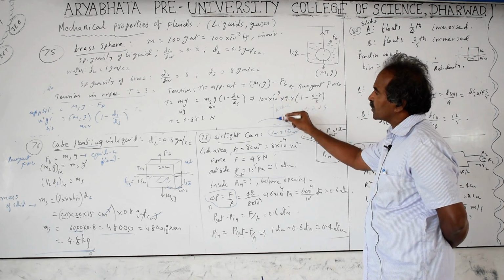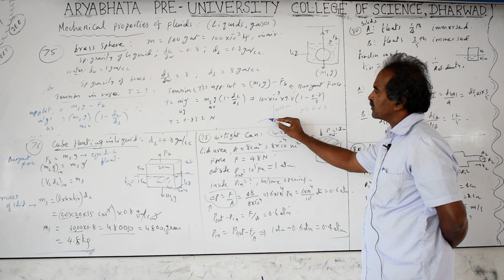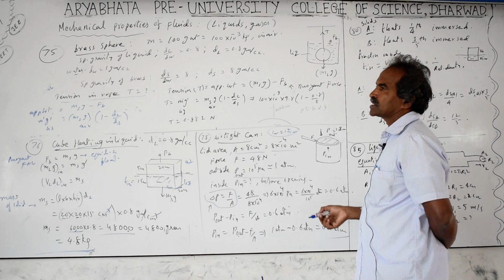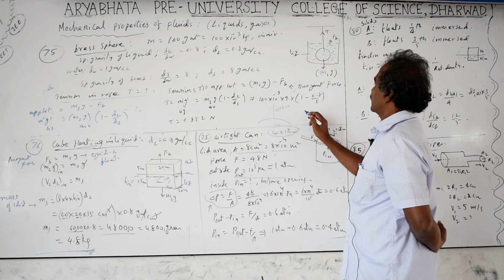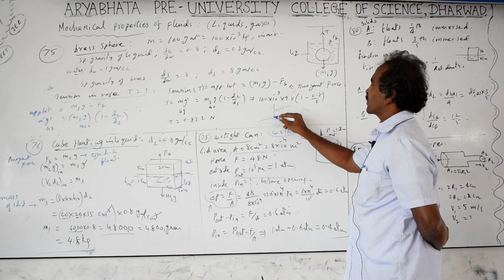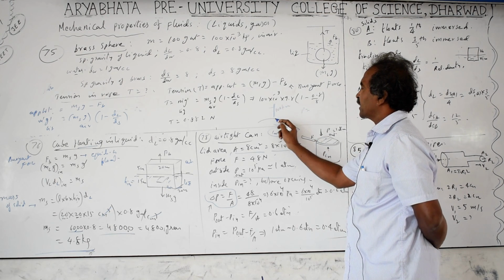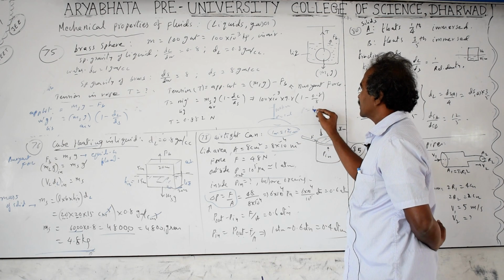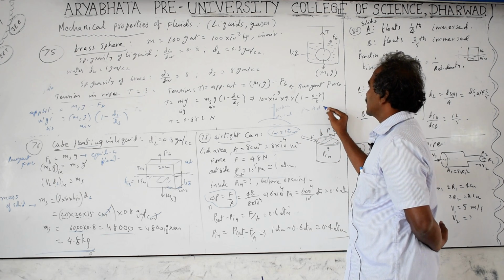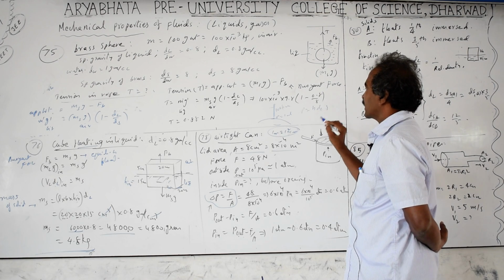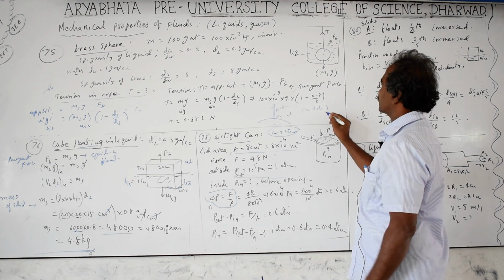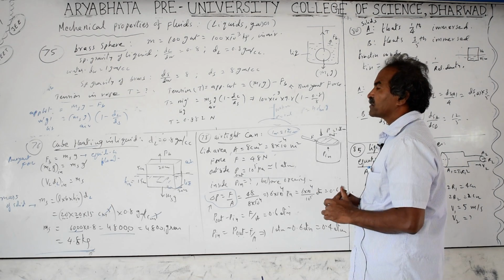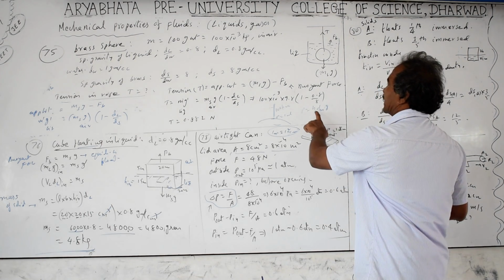But density is actually not uniform. Air density is more near the earth's surface. As you go up, the density of the air goes on decreasing. But the average density, we take the same value. The pressure exerted by this air column, any air column of particular area at the bottom at sea level, is equal to 1 atmospheric pressure. That equals height and density of the liquid into g. Here not liquid, we are taking the air, so density of the air we have to use. Height, density into acceleration due to gravity is the pressure. Pressure does not depend on the area of cross section. It only depends on the height of the fluid.